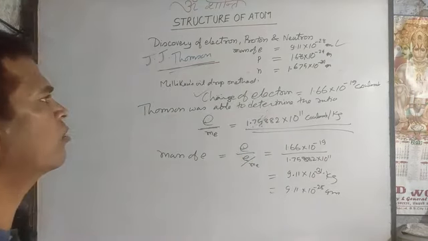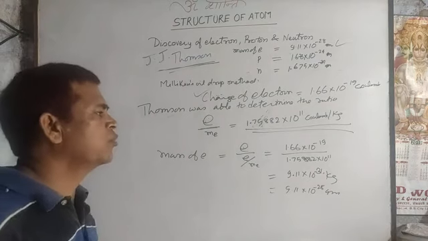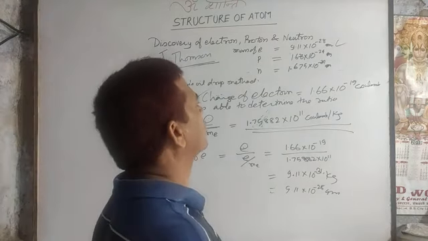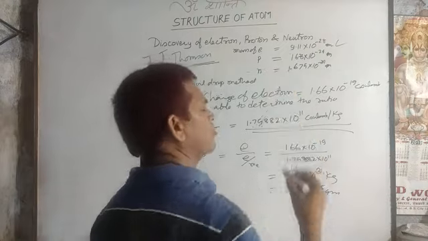So it is clear about the electron, proton, and neutron. You must know the charge and mass of the electron, and the mass of the proton and neutron.